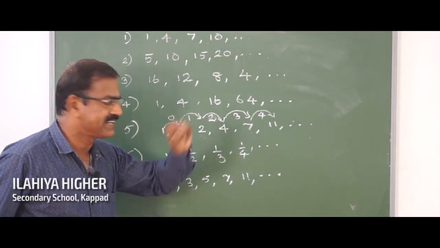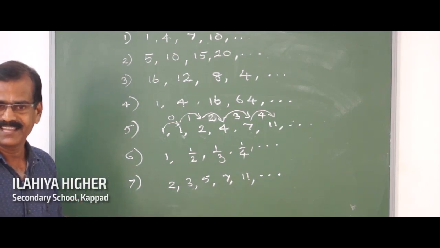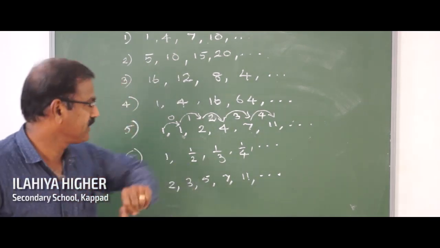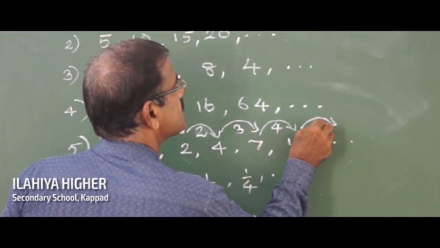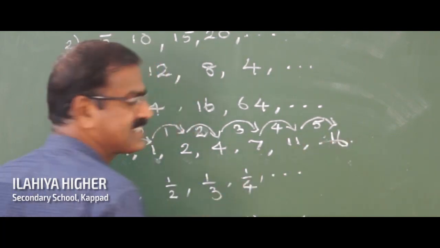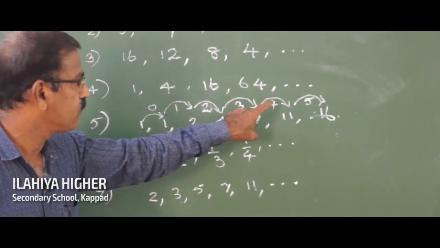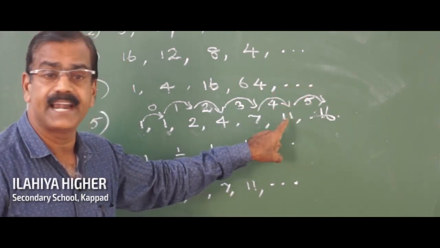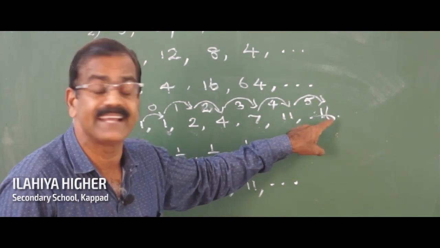So now you can predict what comes next. Can you predict? Yeah, of course, you are correct. It is 16. How is it got? See, 5 is added to the preceding number 11 so as to get 16.